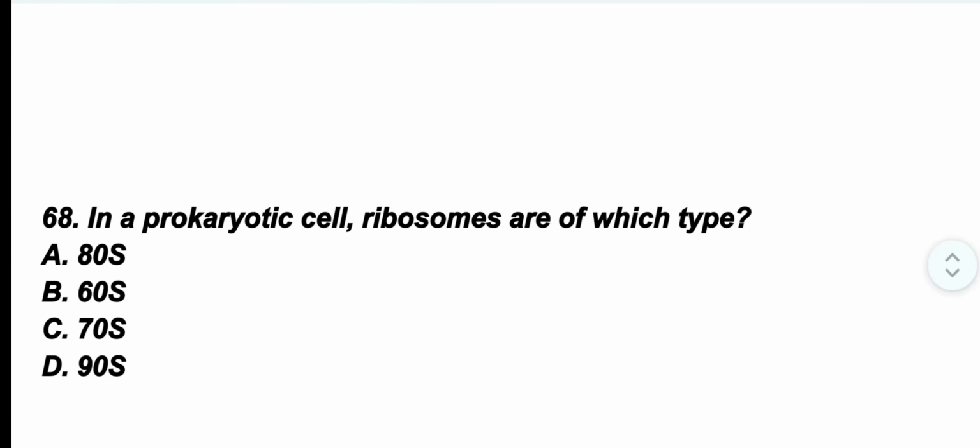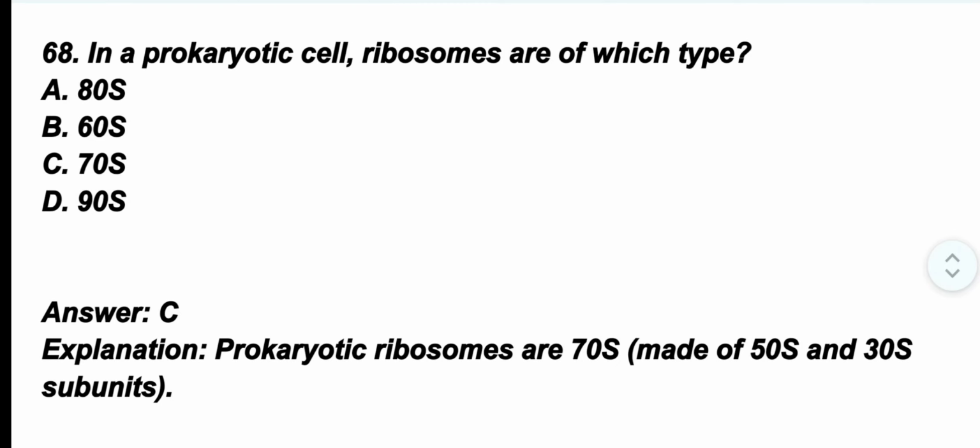Question number 68. In a prokaryotic cell, ribosomes are which type? The correct option is option C, 70S type. Prokaryotic ribosomes are 70S, made up of 50S and 30S subunits.